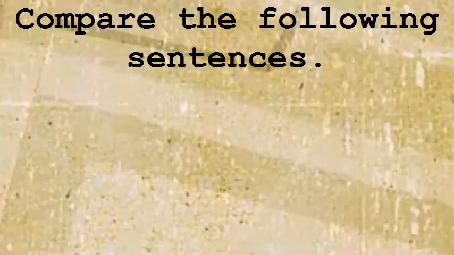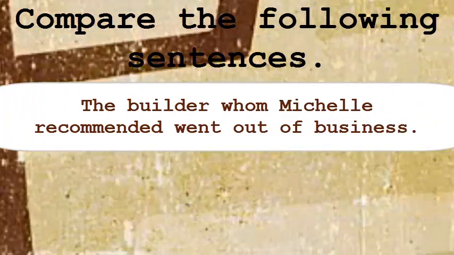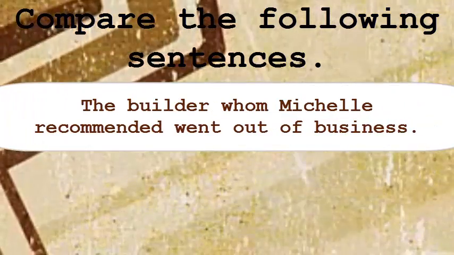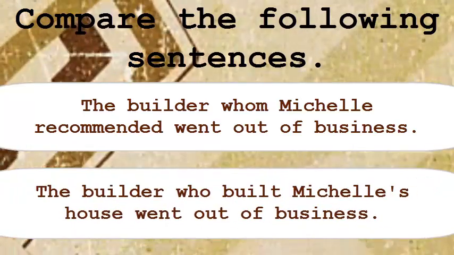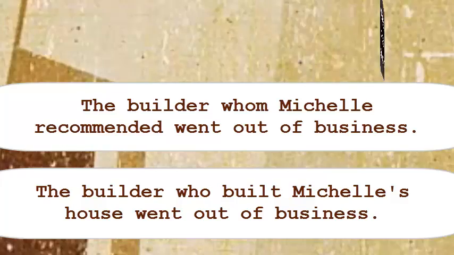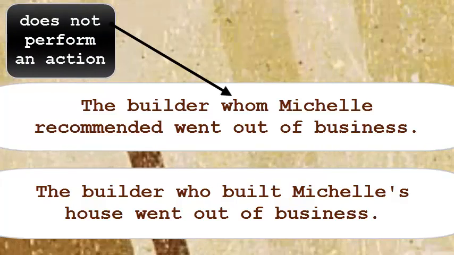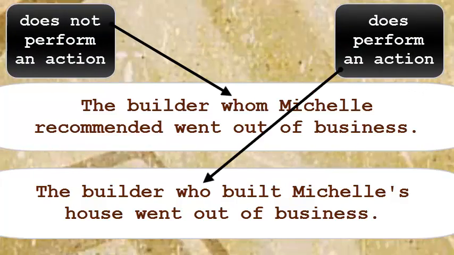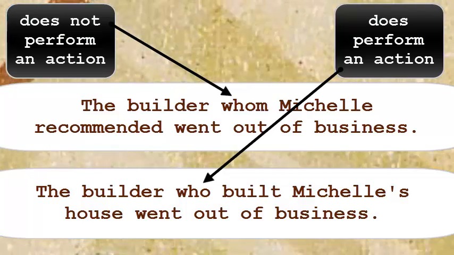Compare the following sentences. The builder whom Michelle recommended went out of business. The builder who built Michelle's house went out of business. Whom does not perform an action. Who does perform an action.